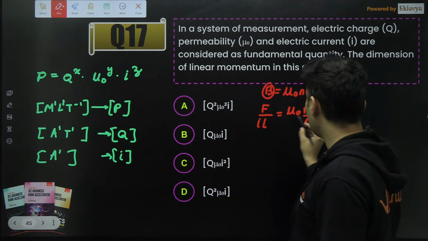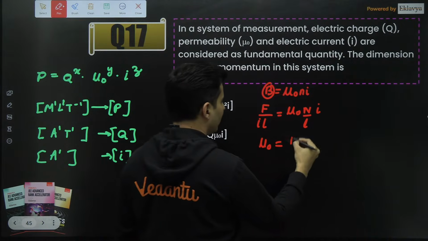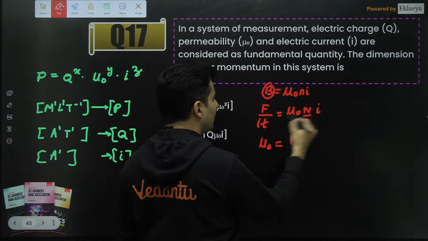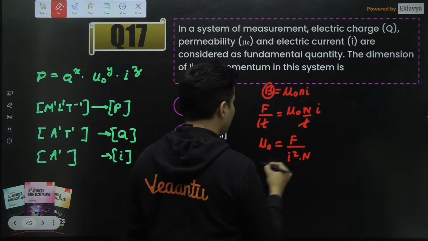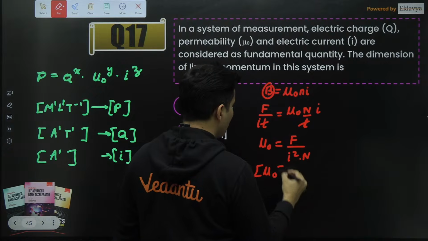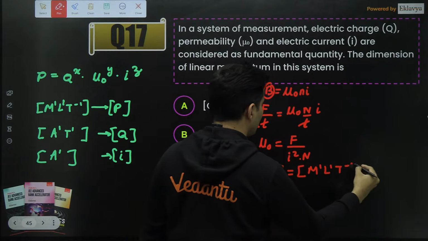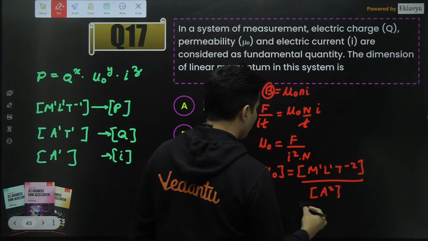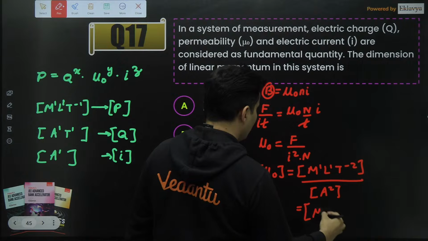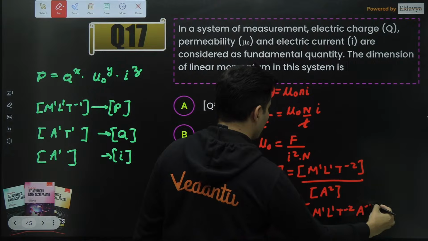So from this, what do you see? Mu naught is nothing but force, this length got cancelled, divided by current square, and this n will be there. So the dimensions of mu naught will be the dimension of force, which is M raised to 1, L raised to 1, T raised to minus 2, divided by current square, that means A raised to 2. So this will be M raised to 1, L raised to 1, T raised to minus 2, A raised to minus 2.